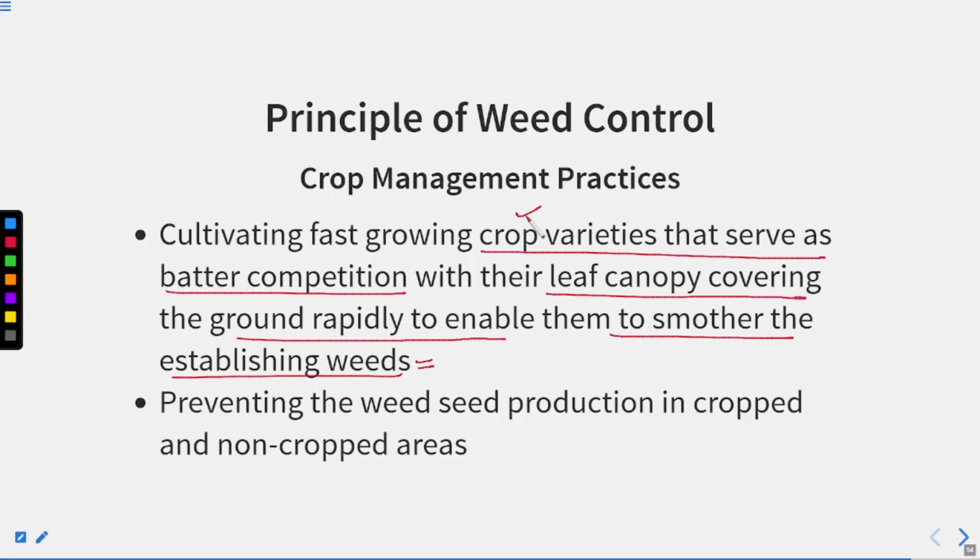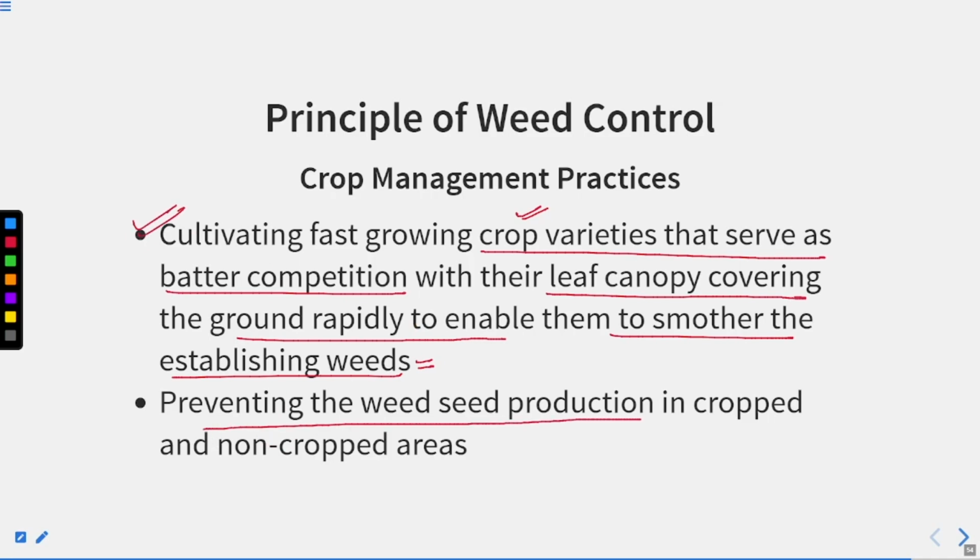So we must select crop varieties that are quite fast growing. They grow fast and compete well with the weeds, and they do not allow the weeds to grow, because when they are well grown, sunlight will not be available to the lower growing weeds and they will die, right? So this is a very important point.